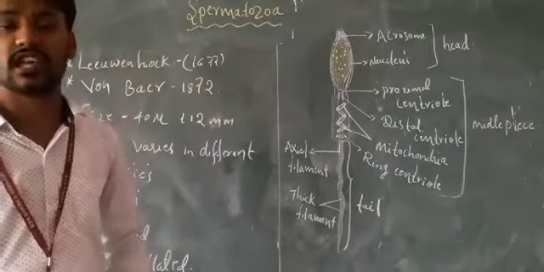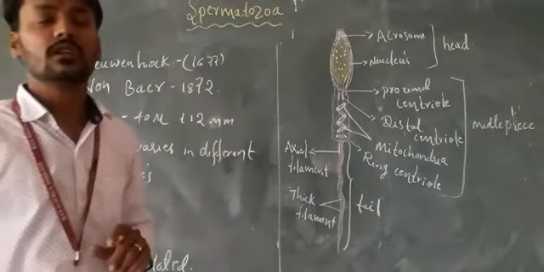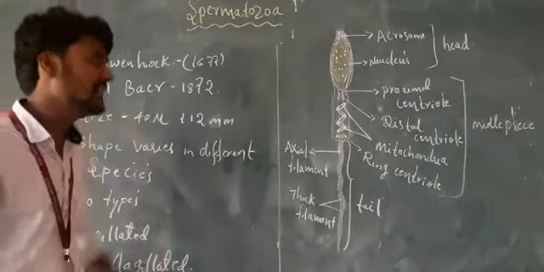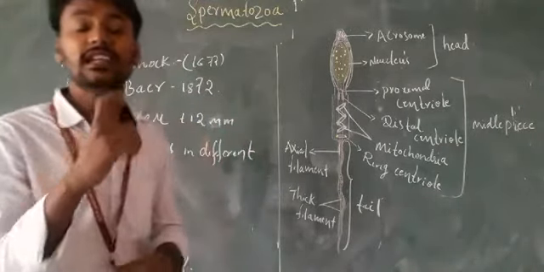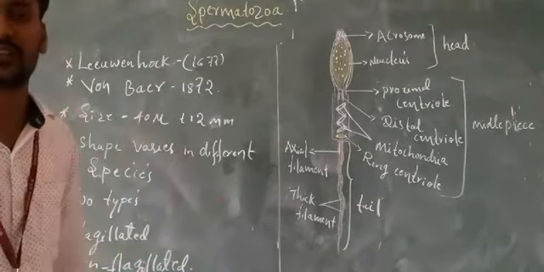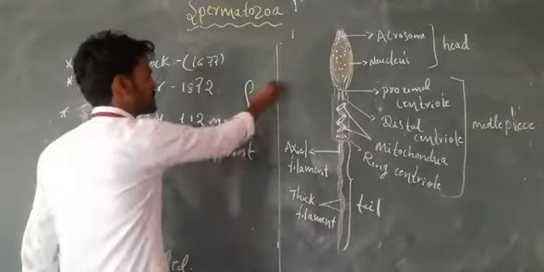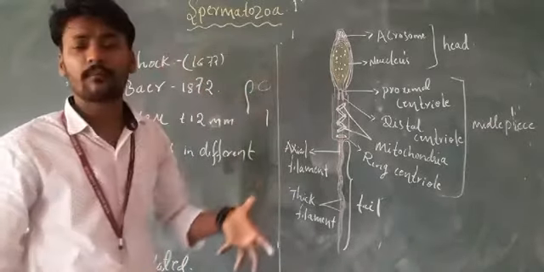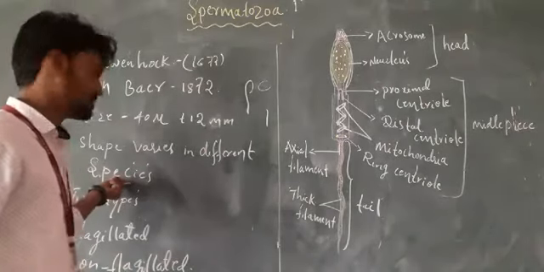Different shapes are there. What are the shapes? In some sperms the head is a pin-like or needle-like structure, or semicircular, or sickle-shaped in nature. Different organisms have different shapes: sickle-like, semicircular, and some needle-like structures. These different types of sperm are there. The shape of the sperm varies among different species.